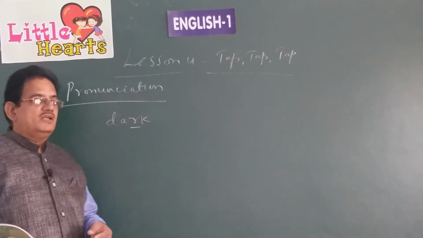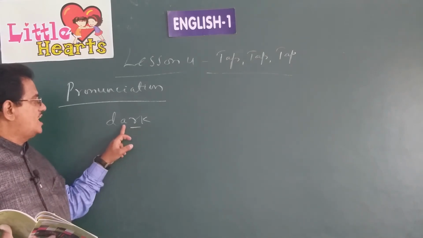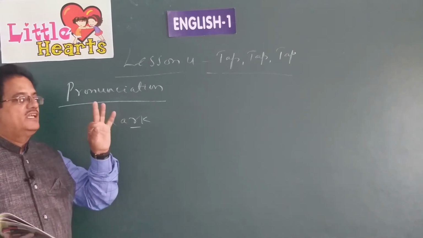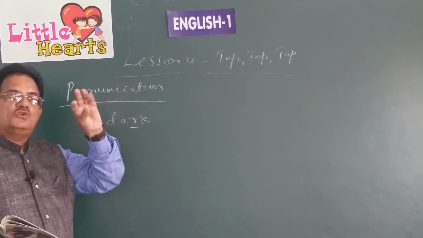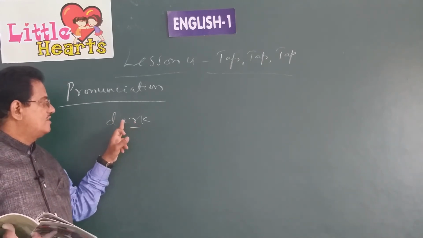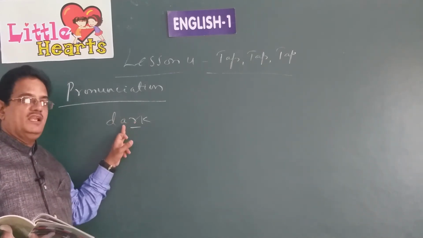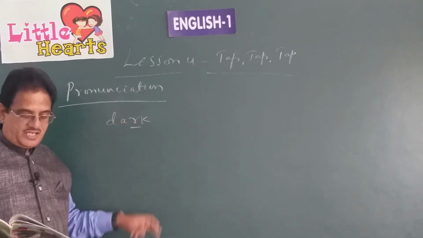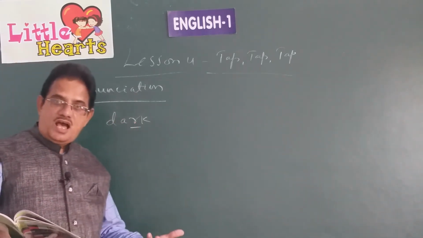In any word, when before R there is a vowel, vowel means A, E, I, O, U, you know, five vowels are there. So, if before that letter R in any word there is a vowel, we should not pronounce that letter. So, it should be pronounced as "dark". In the same way, in "there", R should not be pronounced.